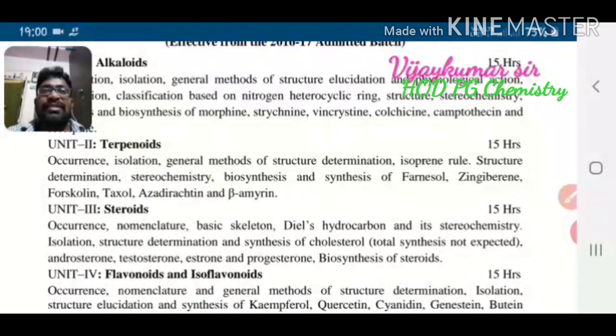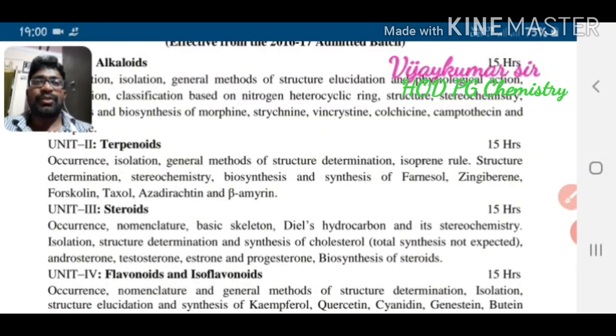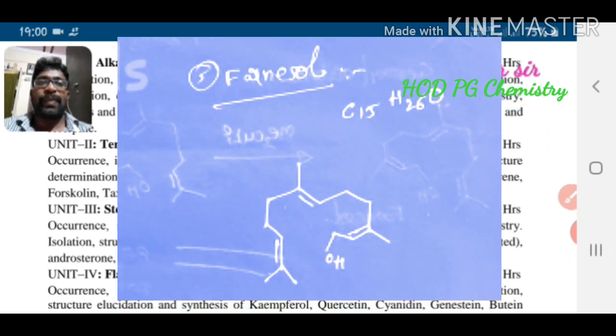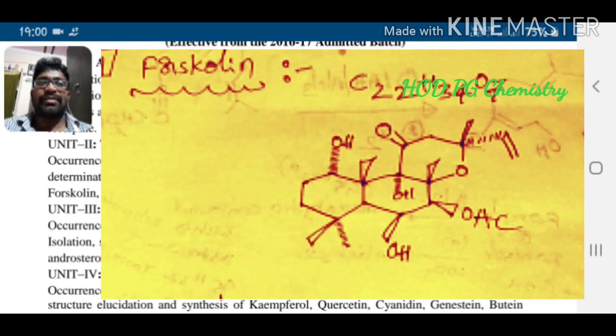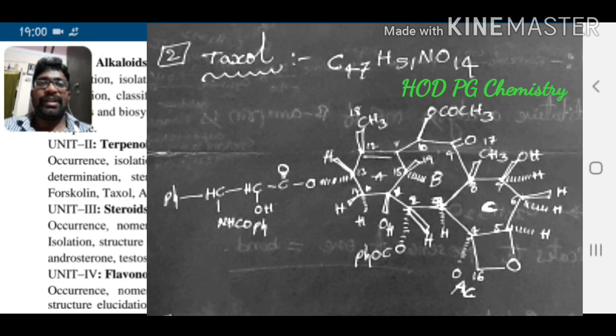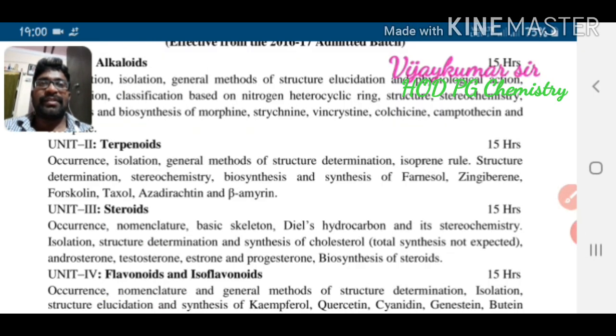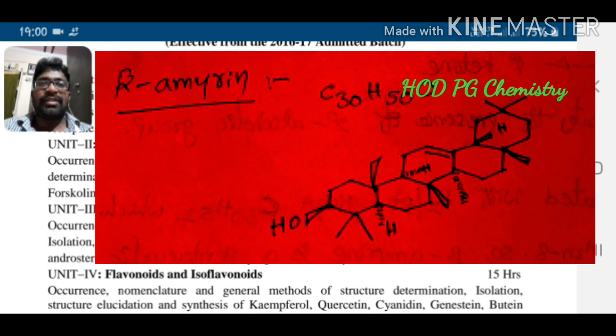These structures are shown in the picture: farnesol, gingiberine, forskolin, taxol, and beta-amyrin, with molecular formulas.